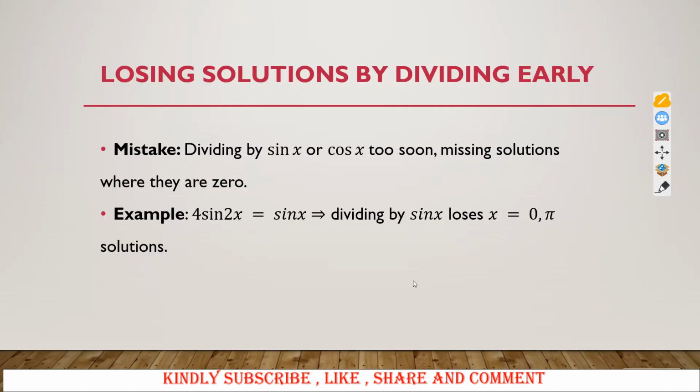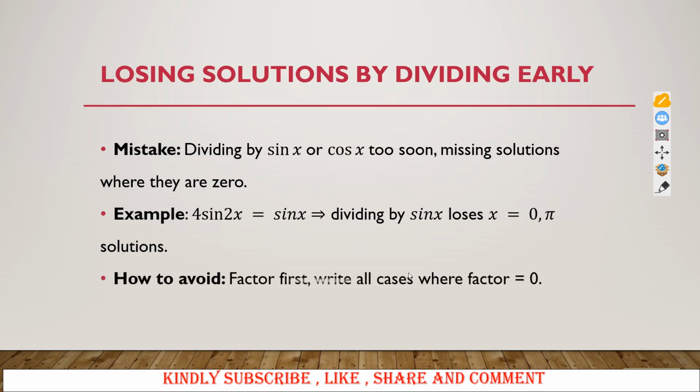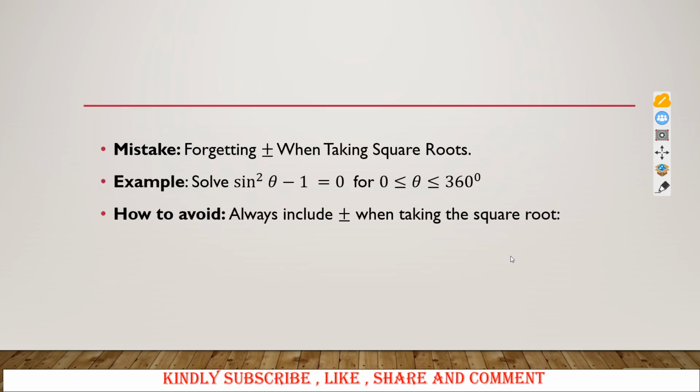So I will be saying that it is important to always factor first. Factorize, then after factorizing, equate each of the cases to 0. So make sure you avoid the mistake of losing solutions by dividing so early.